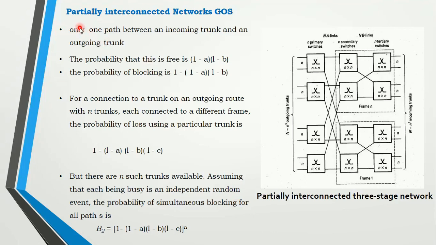Then the same thing could be written for a partially interconnected network. So if you are going to connect one switch to this and another switch to this network, the number of links increases. It may be n links, it may be any number of links which increases. Then the probability remains the same. The only thing that changes is that directly we are going to write it for mode 2. It is 1 minus (1 minus a)(1 minus b)(1 minus c) to the power of n, because there is no restriction for the primary, tertiary switches or secondary switches. For that purpose it is to the power of n.